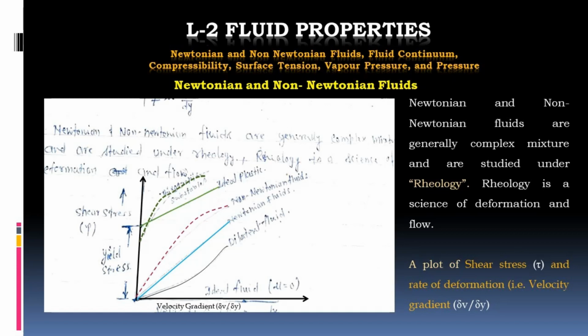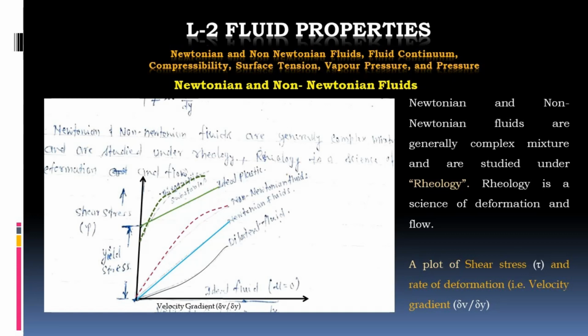Then the line which possesses some yield stress and intercepts the y-axis, that is the green line, which is known as ideal plastic, and the curvilinear line which possesses some shear stress, those substances are known as thixotropic substances. And the line which coincides with the x-axis, that is mu is equal to 0, sigma is equal to 0, and rho is equal to constant, which is the definition of an ideal fluid. So the line that coincides with the x-axis, those are ideal fluids.